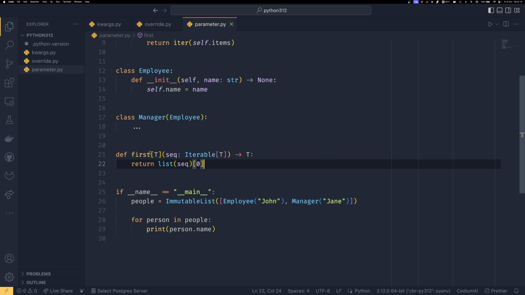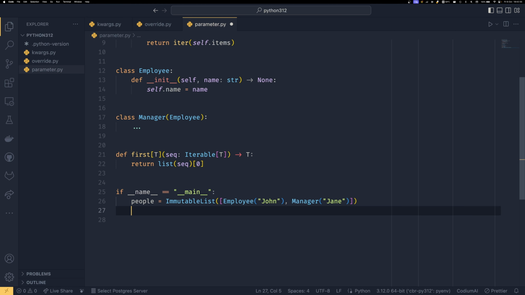So this function first defines a new TypeVar of name T. It is then able to accept an iterable of type T, and then returns the first in the iterable, which will be type T. And you can do that just by using this square bracket syntax here.